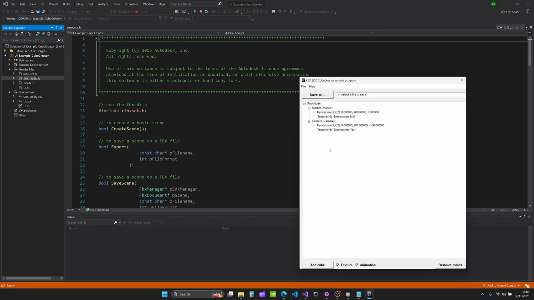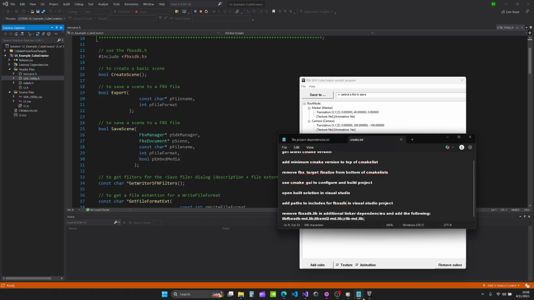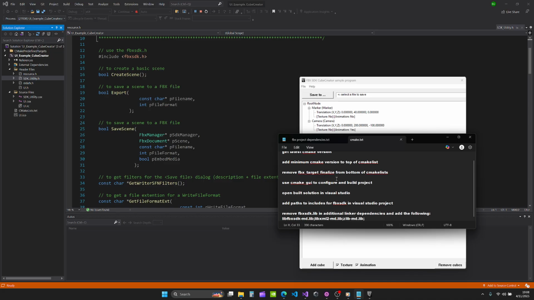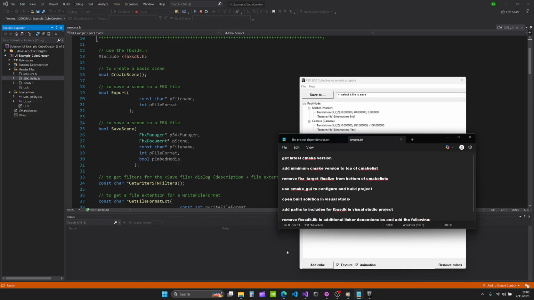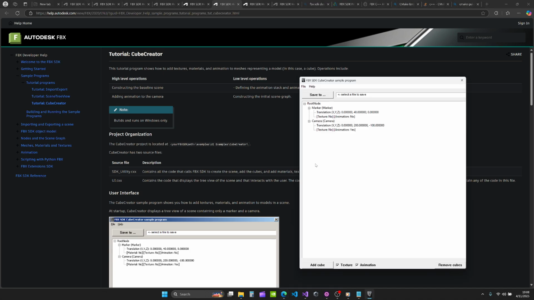Currently, the Cube Creator sample program from the FBX SDK has been allowed to build, compile, and run on this machine. This was done by modifying the CMake list file from the SDK's sample example code. Now that this is actually working and up and running, this is very good as it